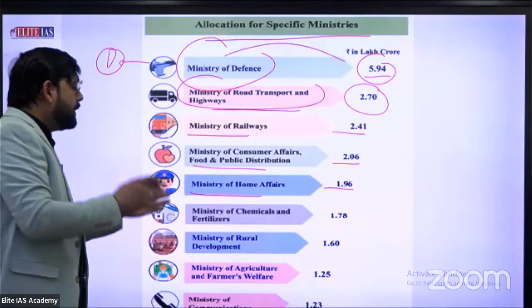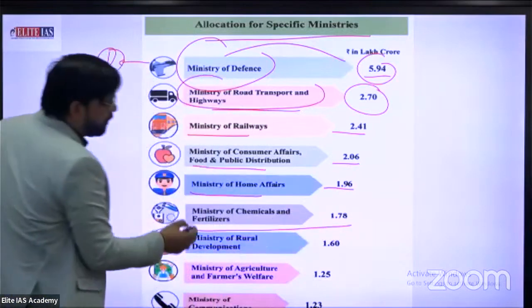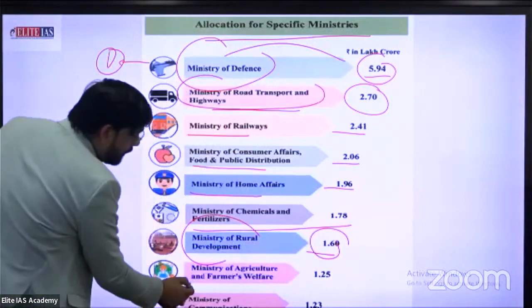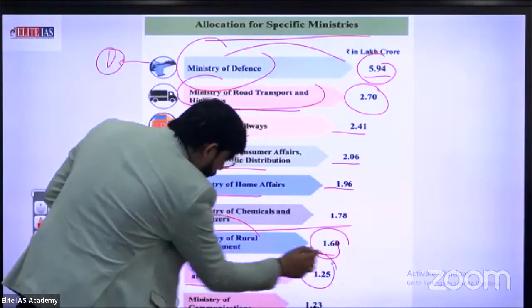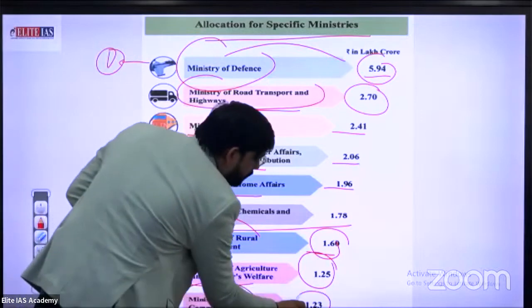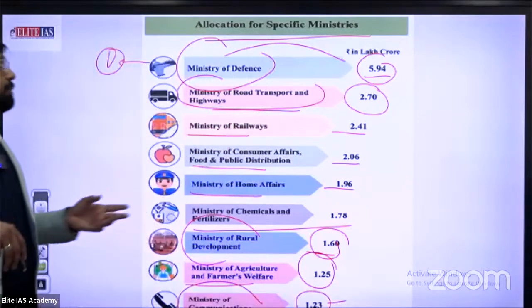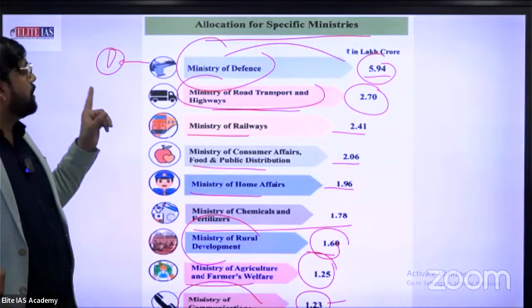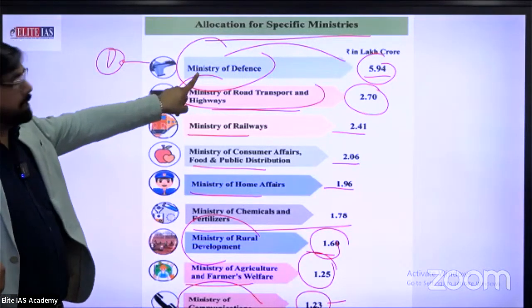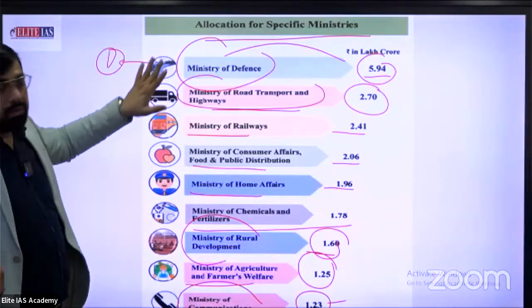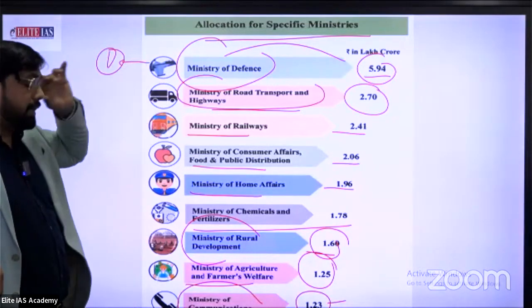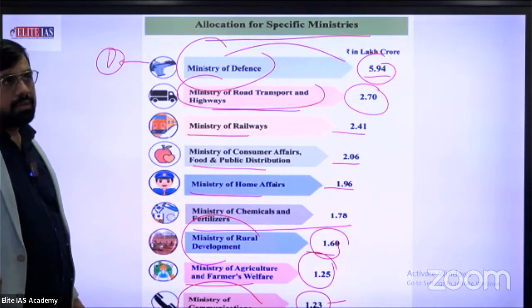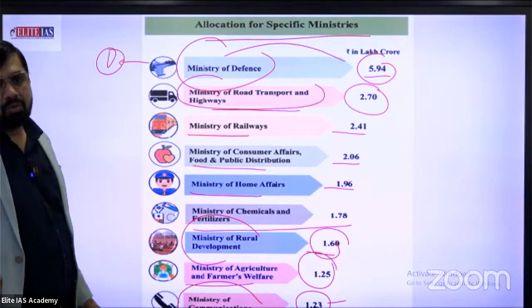Ministry of Chemicals and Fertilizers, especially for farmers, approximately 1.78 lakh crore. Ministry of Rural Development, 1.60 lakh crore. Ministry of Agriculture and Farmers Welfare, 1.25 lakh crore. Ministry of Communication, 1.23, related to different communication sectors. So the priority of the government is especially security. This slide shows the priorities of the government. If I remember, in 2017 the total defense budget was approximately 3 lakh crore.